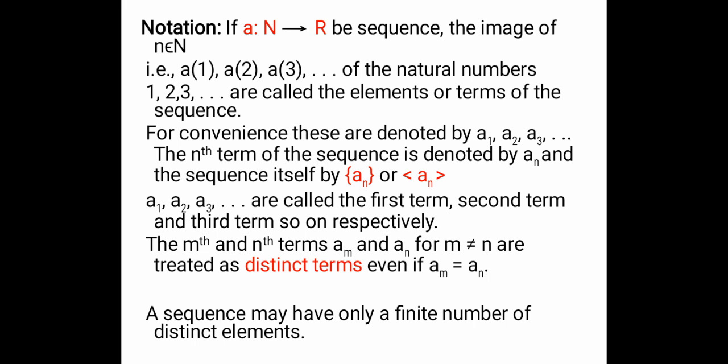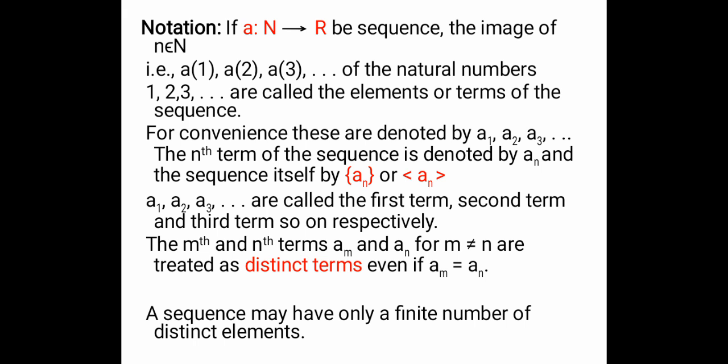Also note that the mth term and nth term, that is am and an, for m not equal to n, are treated as distinct terms even if am is equal to an. See, if your mth term and nth term are equal, even though m and n values are different, for m not equal to n, if am and an values are equal or same, we treat them as distinct terms.